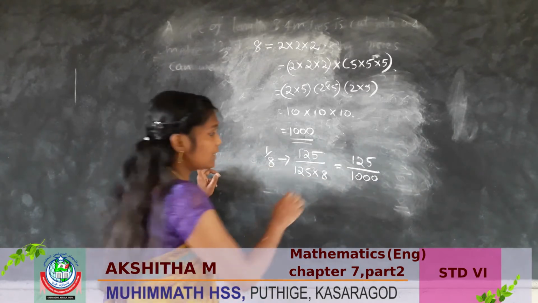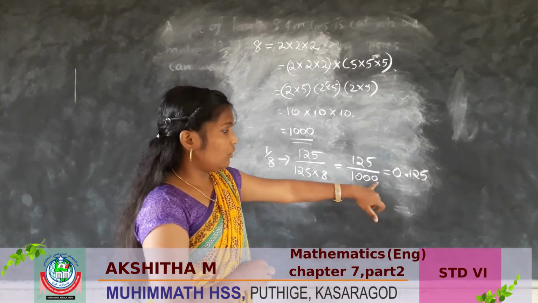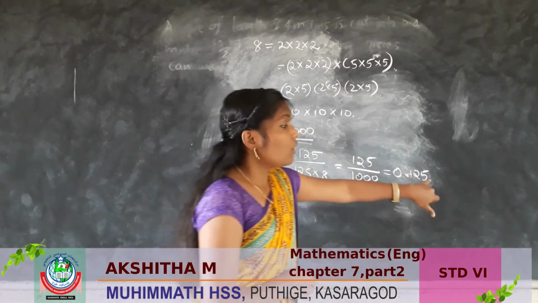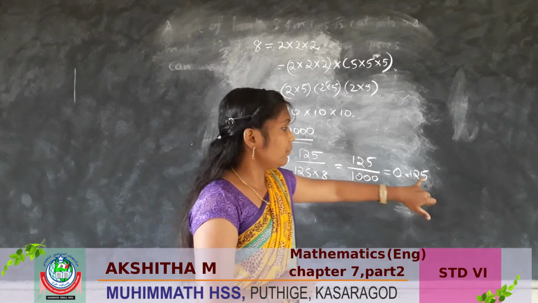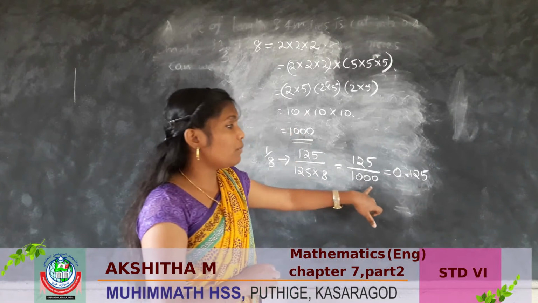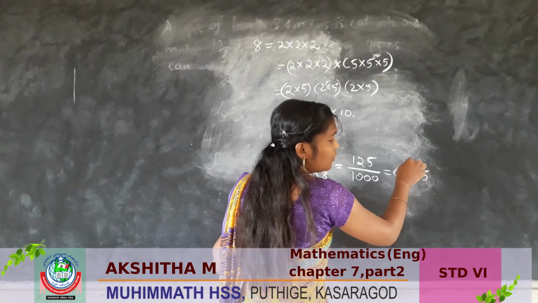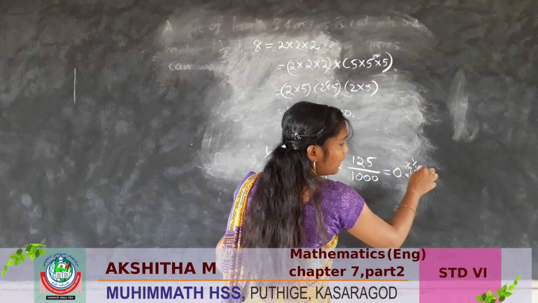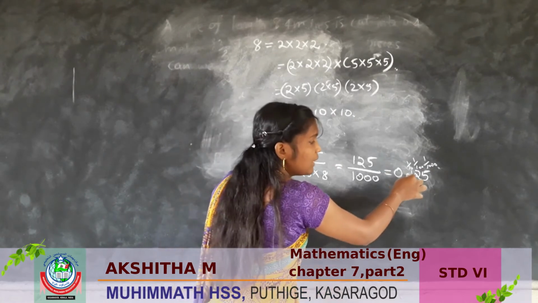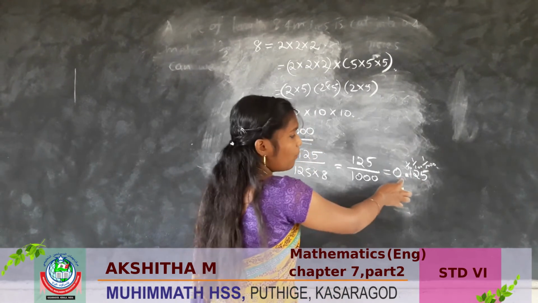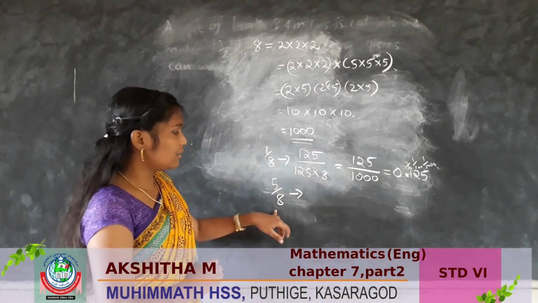So its decimal form is 0.125. You can see here 1000, so the last digit place value must be 1 by 1000. Here this number's place value is 1 by 10, here 1 by 100, next one is 1000. So we have to put the decimal point here: 0.125. Is it clear?